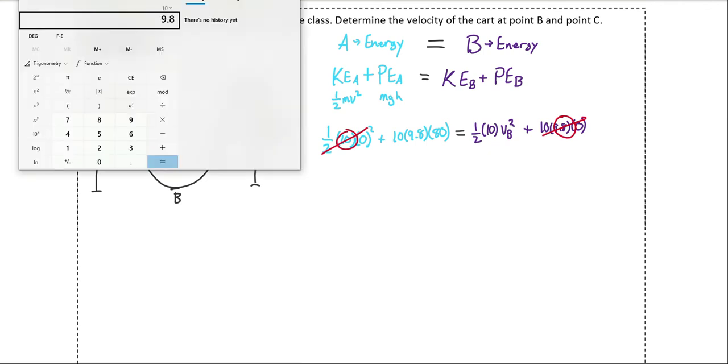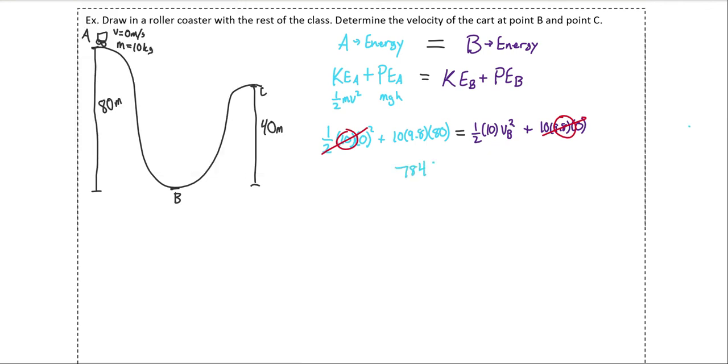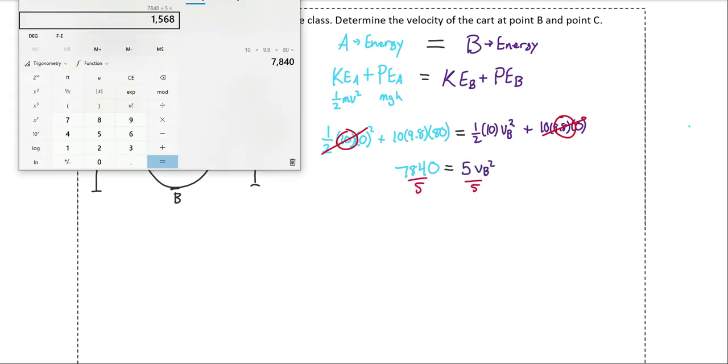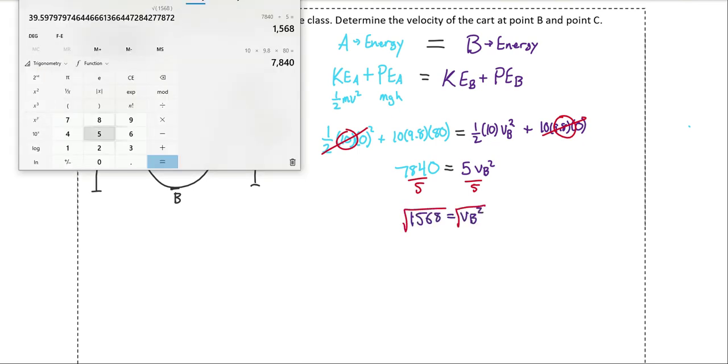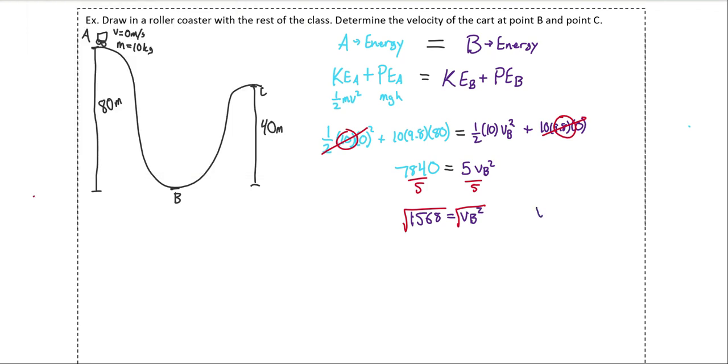And we can go ahead and use our calculator to solve this. And we see that the velocity of B is 39.6 meters per second. The cart is going really fast at point B.